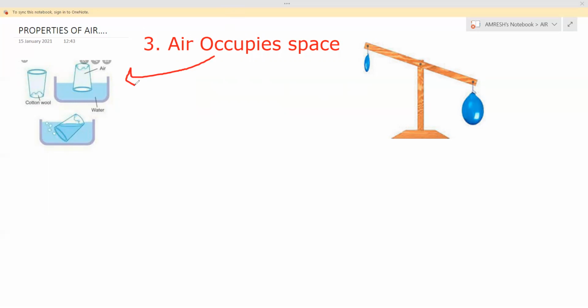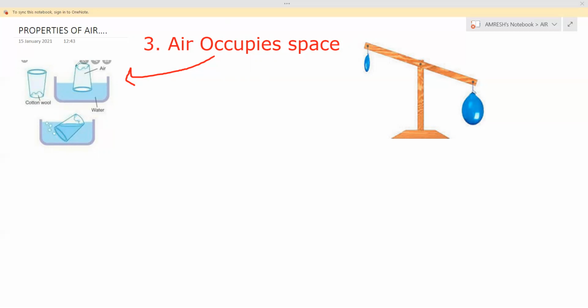You have to crush some cotton wool and keep it in the bottom of the empty glass. After you keep it in the bottom of the empty glass, you have to put it into this large tub or large beaker.